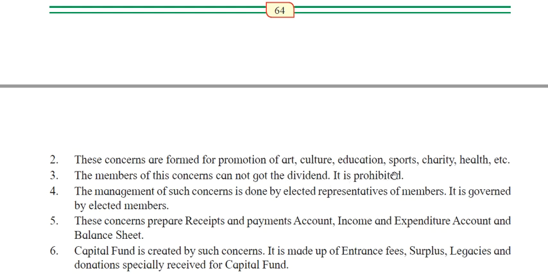It is prohibited, and the management of such a concern is done by elected representatives of members, governed by elected members only.